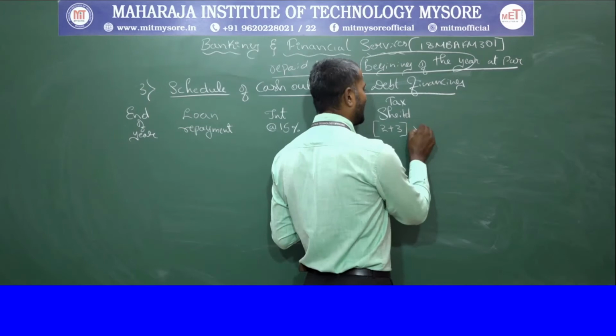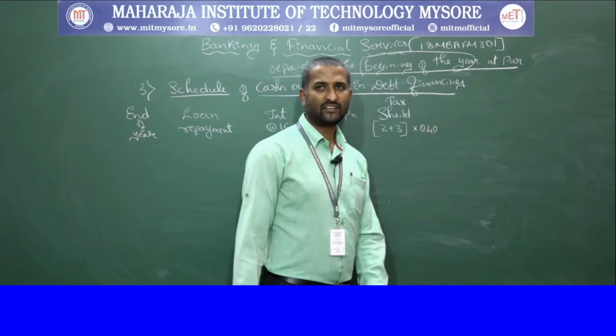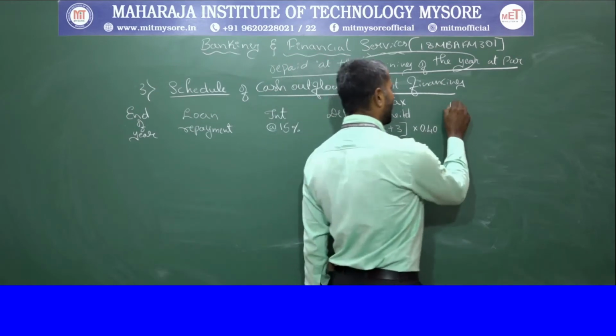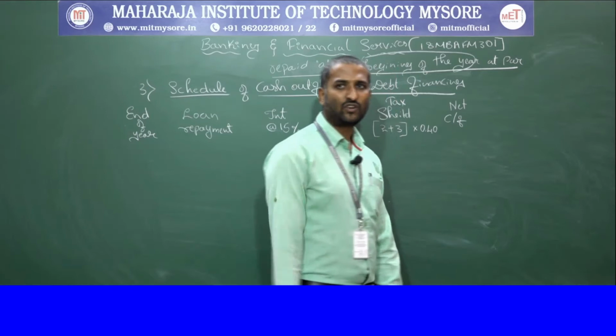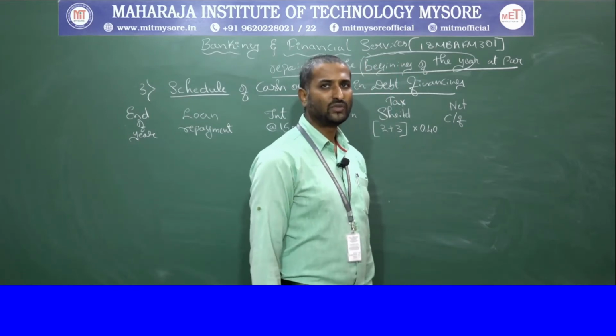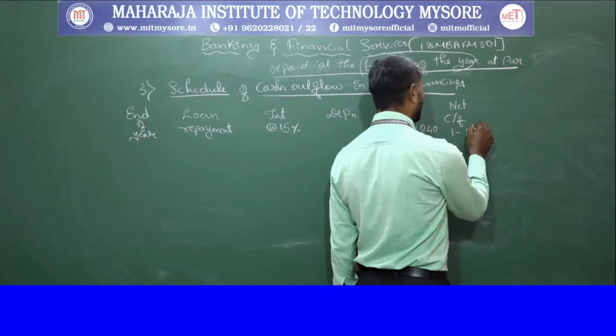The tax rate given in the problem is 40%. After that we are calculating the net cash flow.